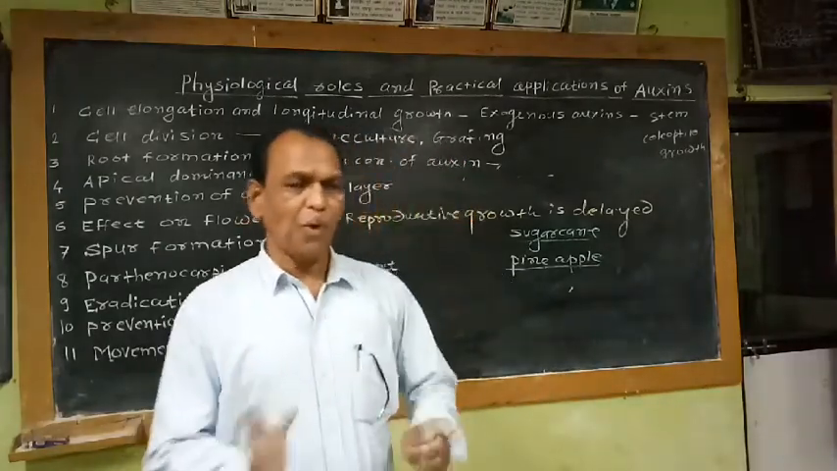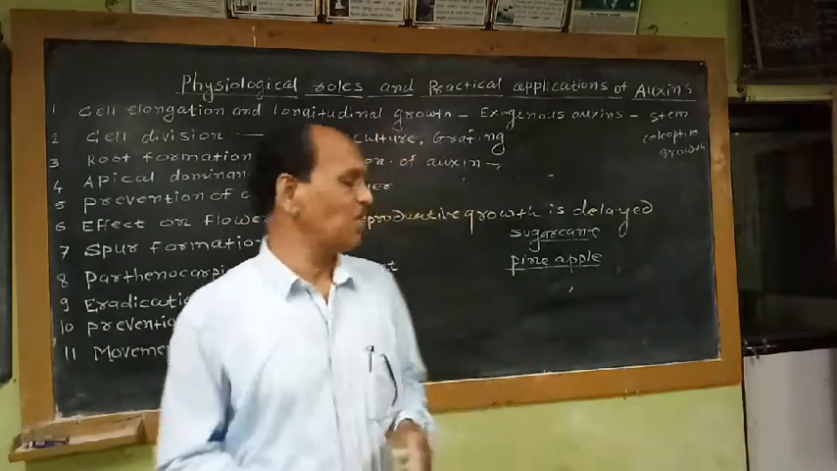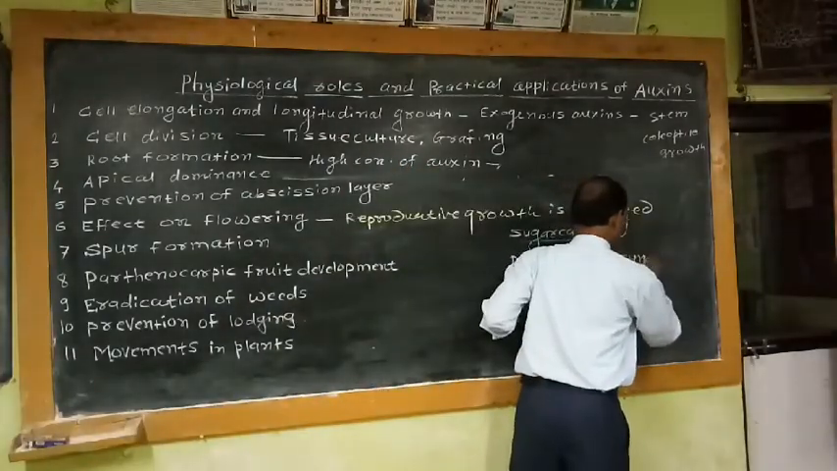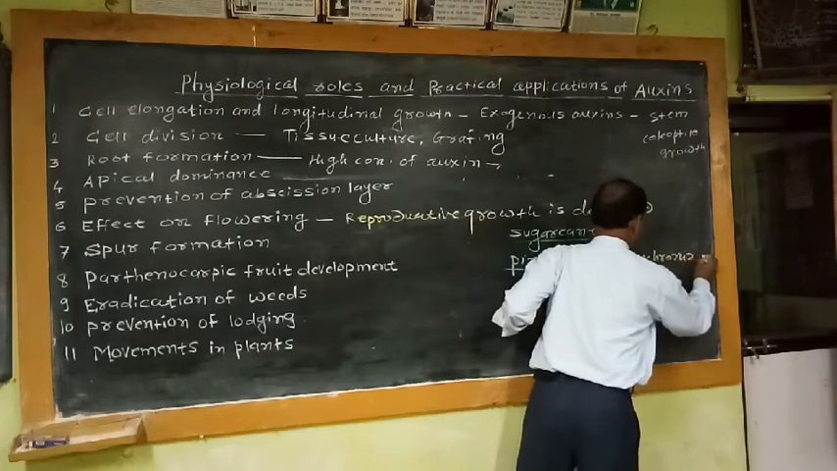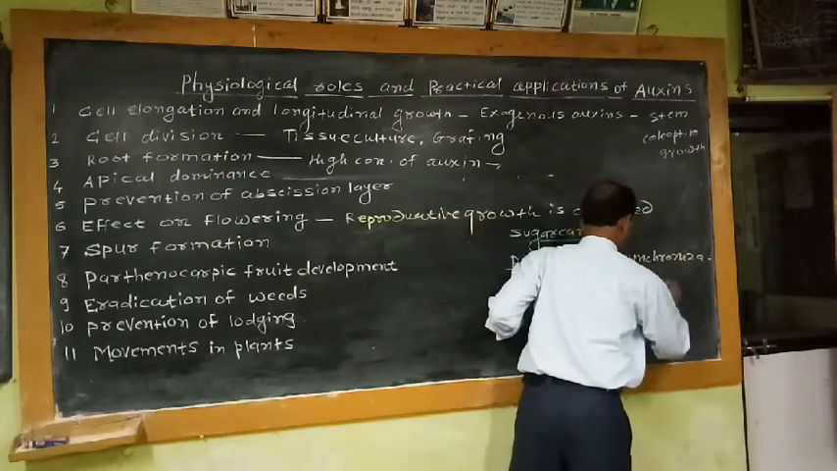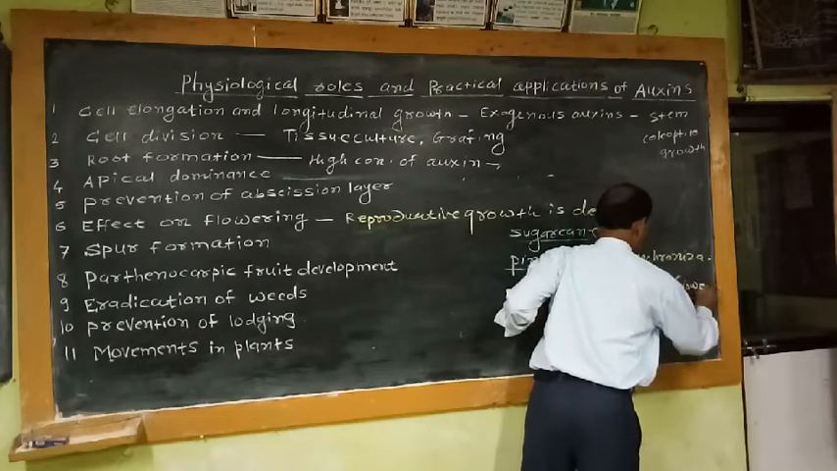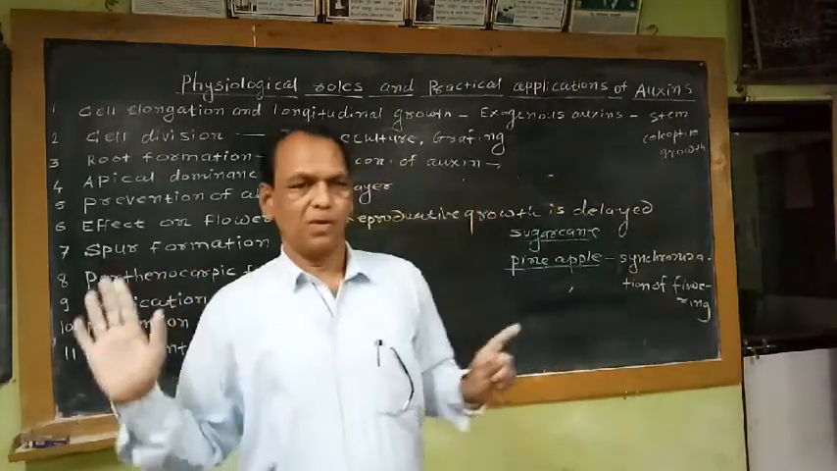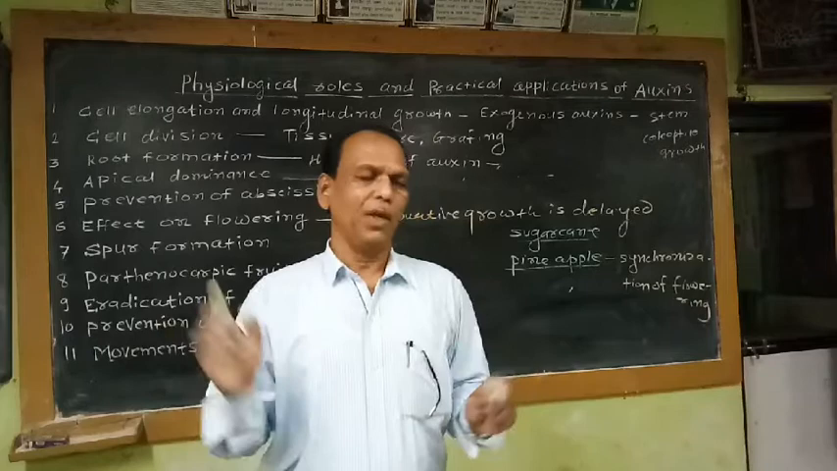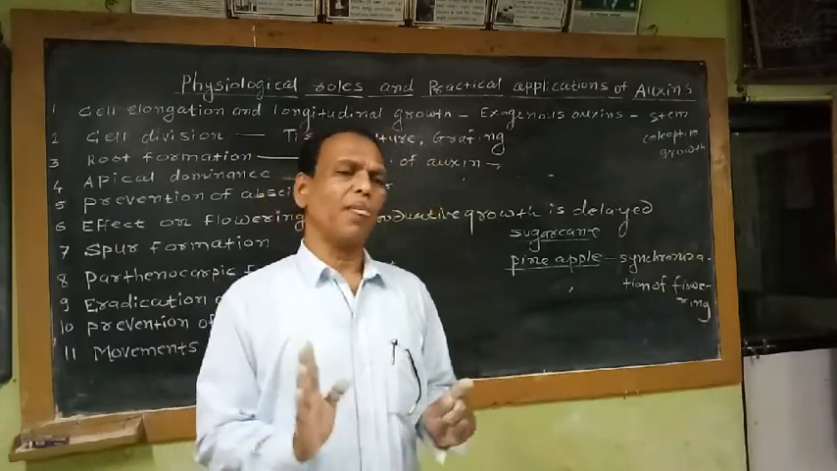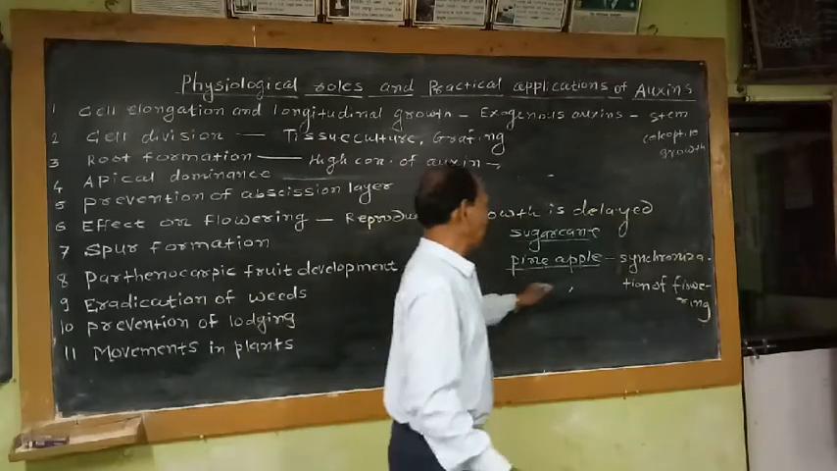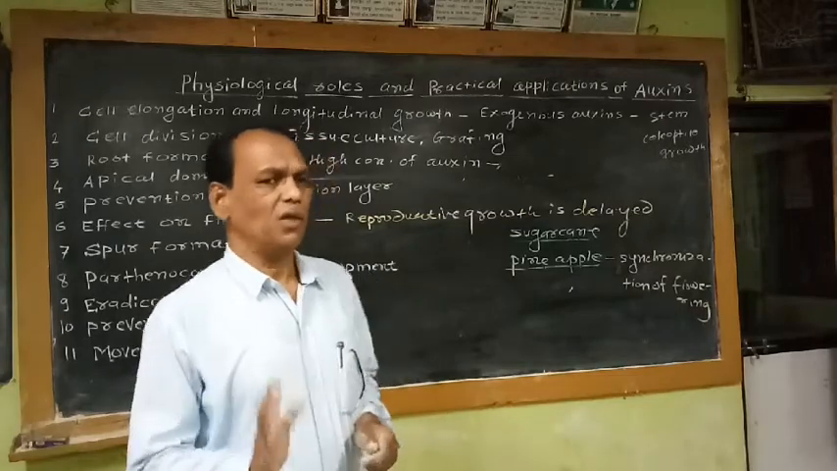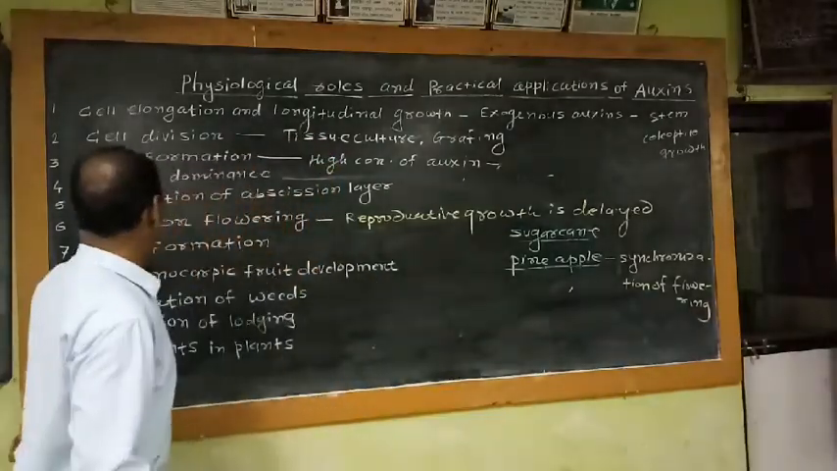If we apply an appropriate concentration of synthetic auxins on this pineapple plant, synchronization of flowering can be achieved. Synchronization of flowering means that in the whole crop of pineapple, flowers are produced at a time, and it is beneficial for the farmers for harvesting the pineapple crop. That is the practical application of this effect of auxin on flowering.